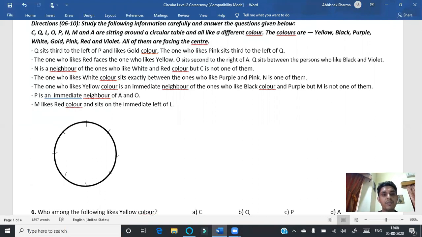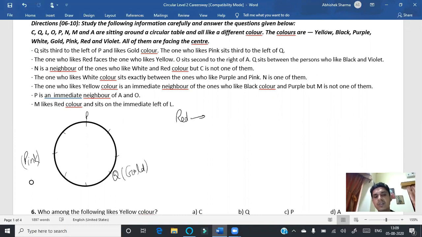So if I draw P here, Q sits third to the left of P and likes gold color. So the color should be gold here. Thereafter, the one who likes pink sits third to the left of Q. So if Q is here, pink would be here. Thereafter, the one who likes red faces the one who likes yellow. So I can make another note: red will be facing yellow.